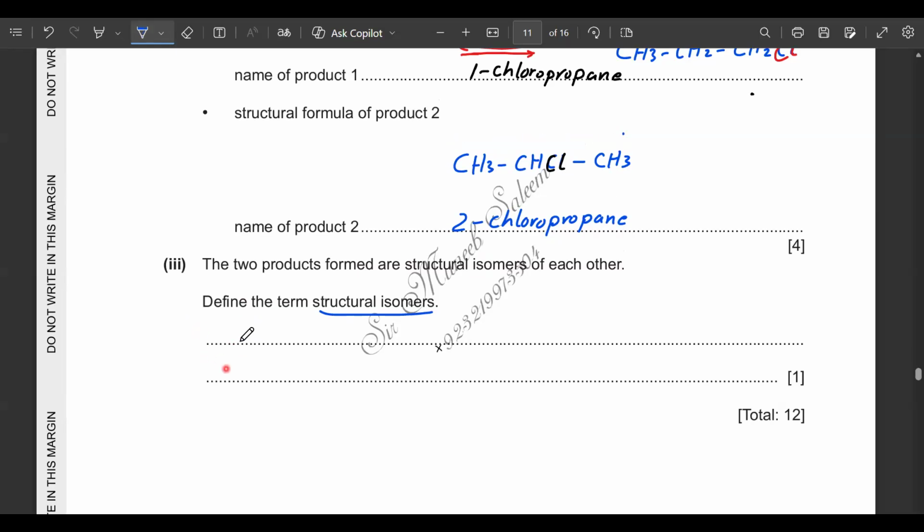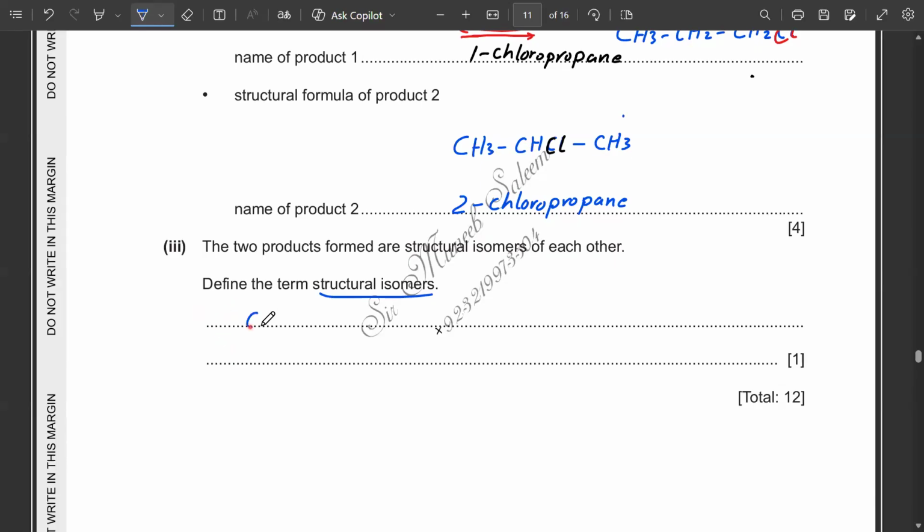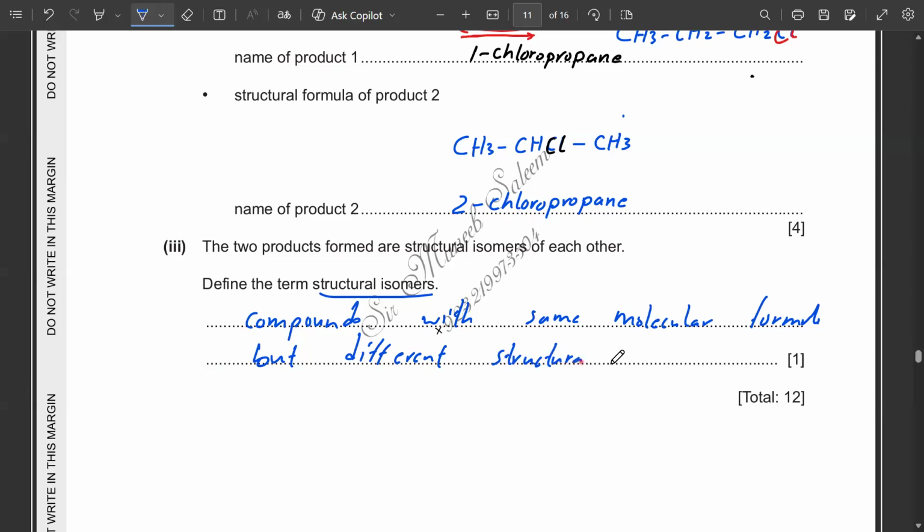They are considered as compounds with the same molecular formula but different structures. You can either write with different structures or different structural formula.